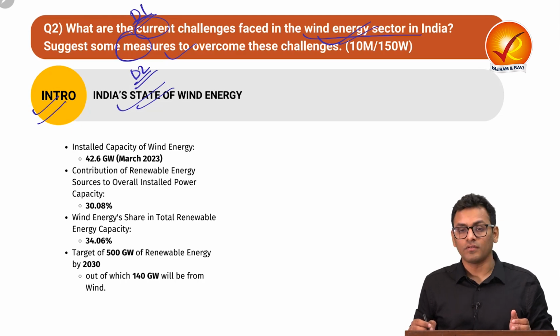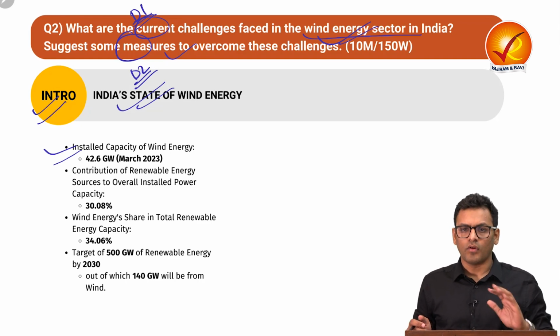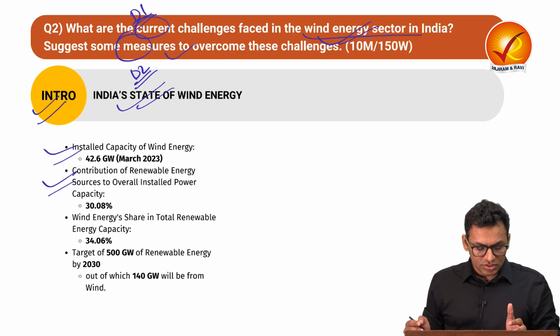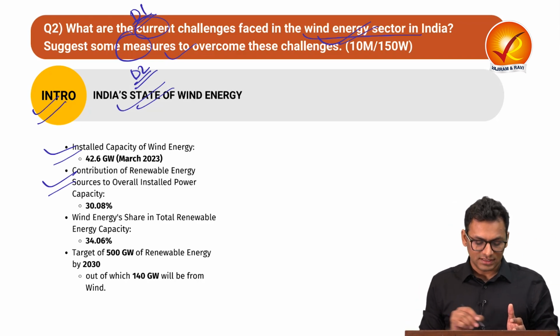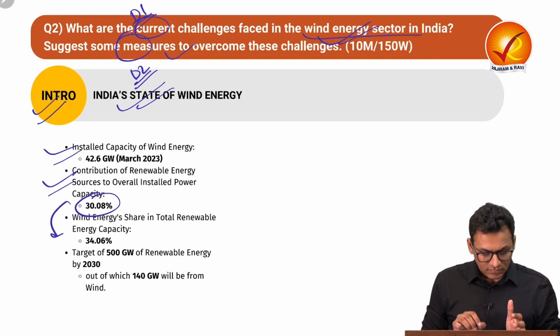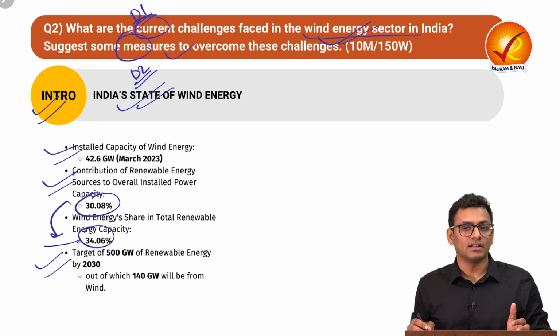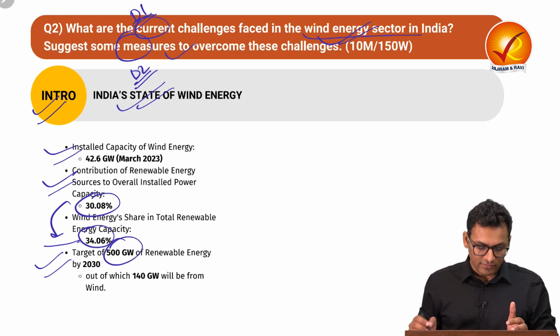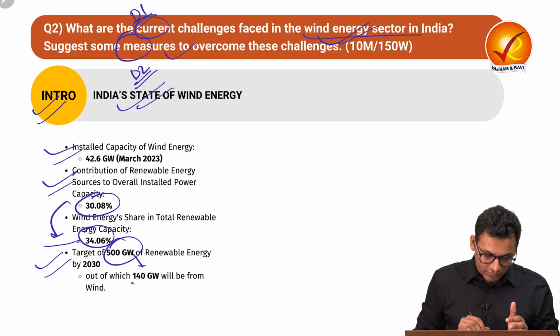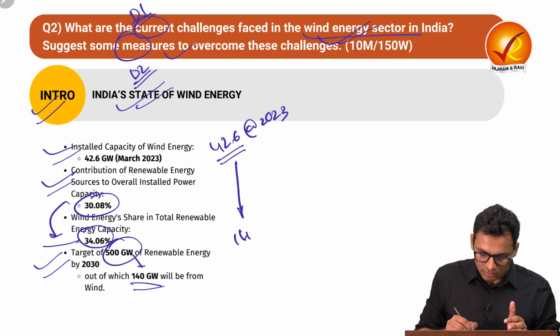You can talk about India's state of wind energy. Over here, you can talk about how presently the installed capacity of wind energy is around 42 gigawatts. Now, the contribution of renewable energy to the overall installed capacity is 30%. Here we are excluding large hydro projects. And out of that, wind energy is around 34%. We also have to understand that there are certain targets that we have to reach by 2030, which is 500 gigawatts of renewable energy, out of which 140 will be from wind. So you do understand that right now we are at 42.6, and in 2023, we have to reach 140 gigawatts by 2030.